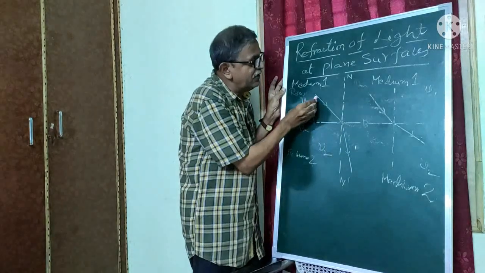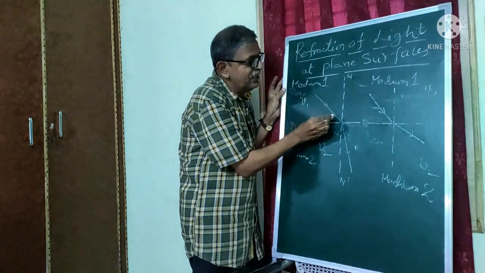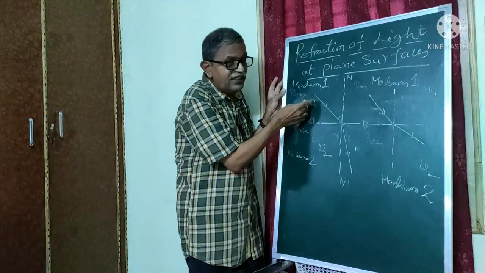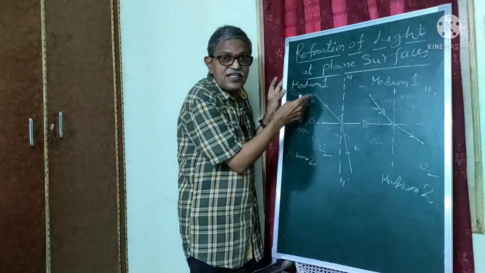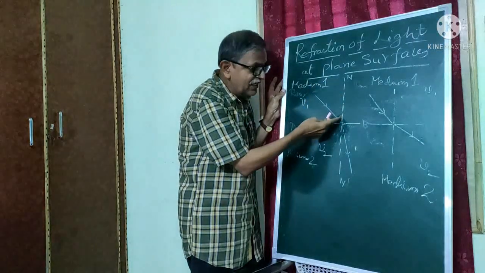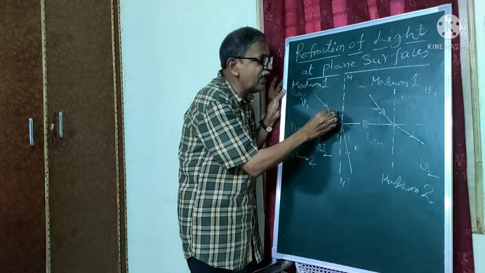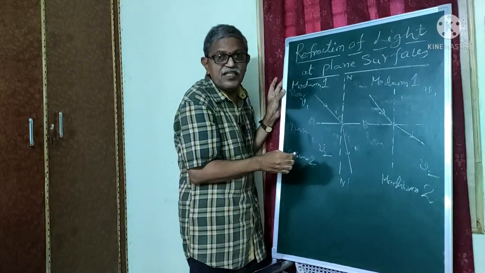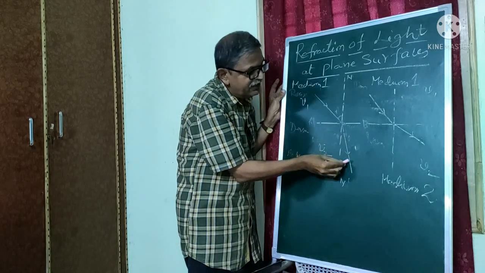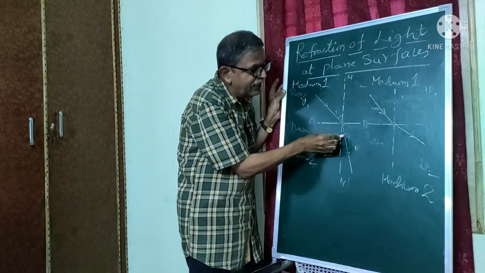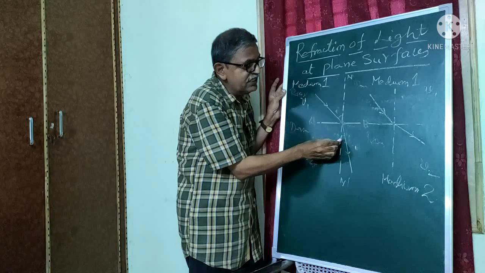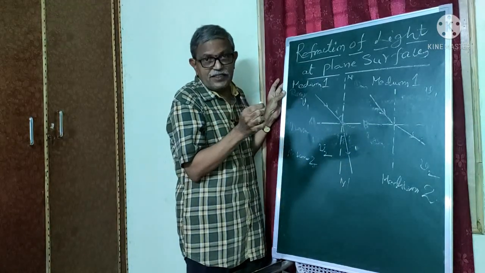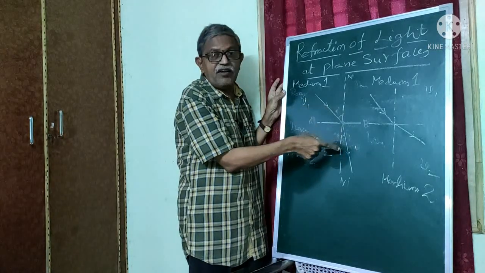Now please observe, this ray of incidence is subtending an angle with the normal. Here the incident ray is subtending a certain angle with the normal. This is called the angle of incidence I. Similarly, this refracted ray is subtending an angle with the normal. This is called the angle of refraction R. So there are two angles, angle of incidence and angle of refraction.